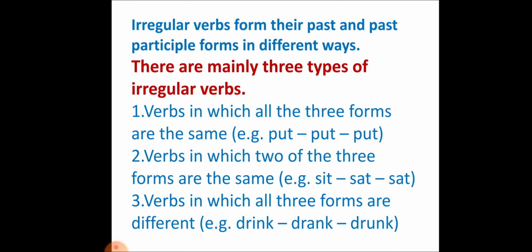Now, the third type of irregular verbs are the verbs in which all three forms are different. For example, the base form is drink, the past tense is drank, and the past participle form is drunk. So drink, drank, drunk. For this you have to refer to your dictionary.